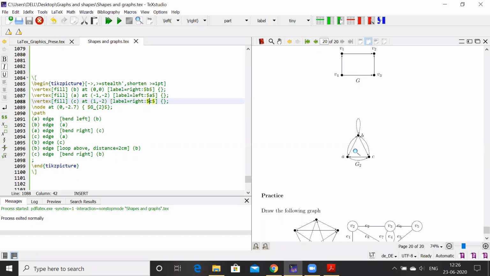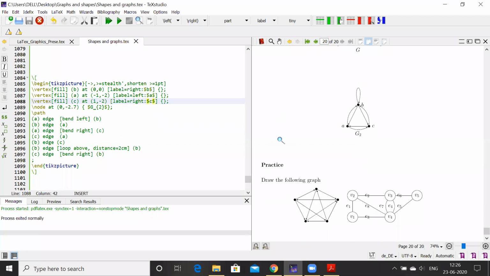That's why for graphs, using only vertices and edges, I have specially defined and customized those commands in terms of vertices and edges. I have labeled one vertex, and another edges. It will be easy for us to understand which vertex, what is the label of the vertex, and what is the edge label, and accordingly any type of graph we can draw here. So this is about directed graphs and vertices. You can practice it. Many things are there.